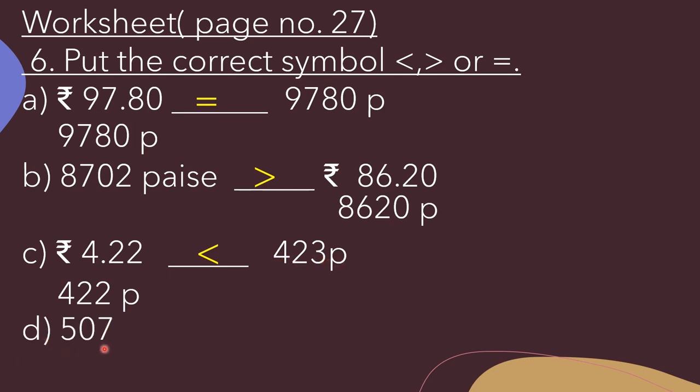Now in D part, 507 paise dash rupees 5.77. So again we need to convert it into paise. That is equal to 577 paise. Now which one is greater? That is 577 paise. So we will put sign like this. Okay, so how we can read: 507 paise is smaller than 577 paise.